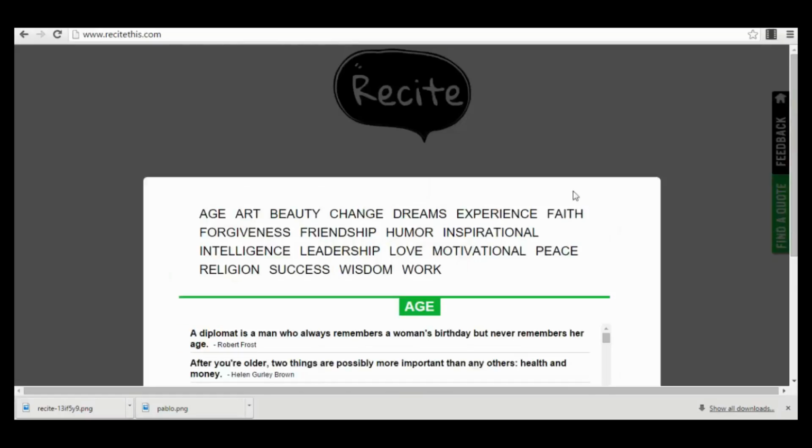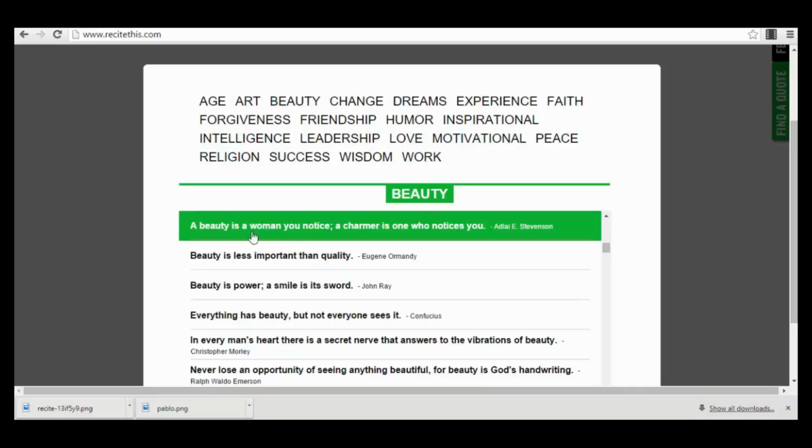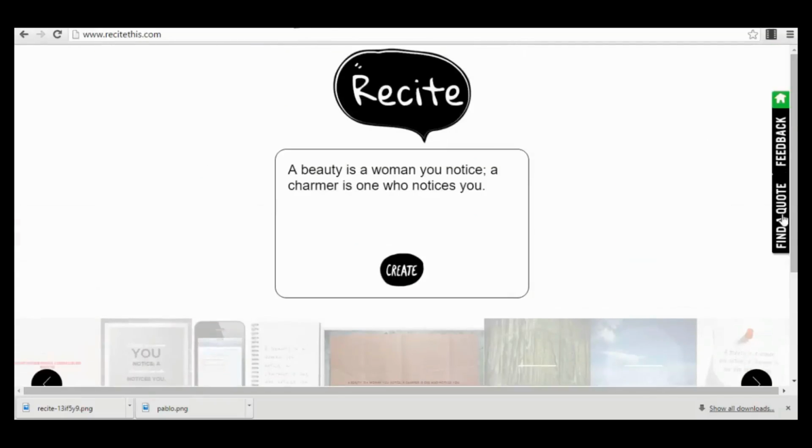Then if you go to find a quote, for example, you can find quotes that you can use for different domains, for different niches. For example, for beauty, you notice it will upload directly your quote. So you can also have direct quotes that you can already use that are integrated in the app. So that's actually very cool also, because you don't have to find a quote on your own. So this is a very cool app.